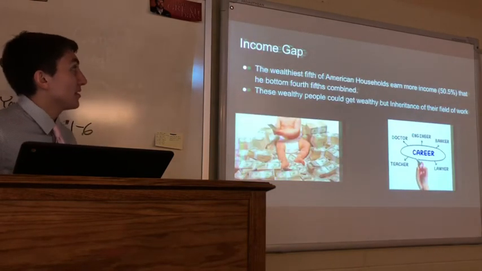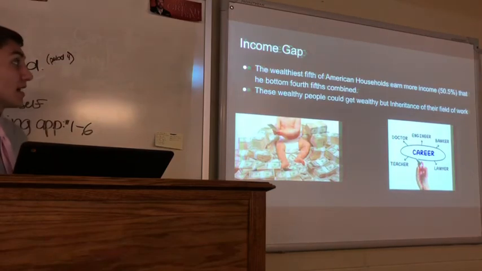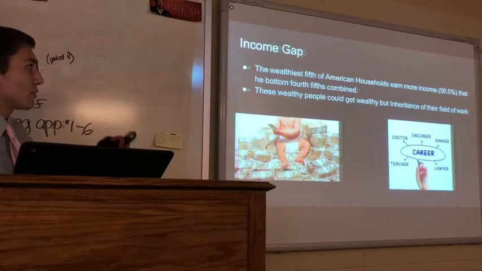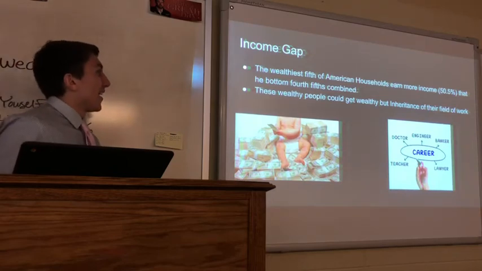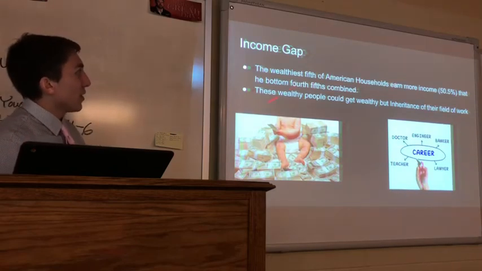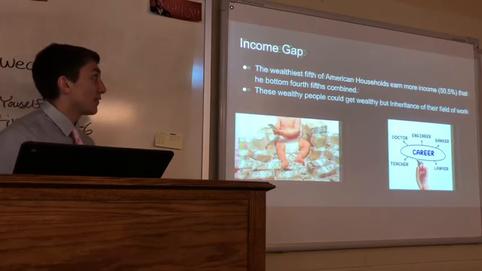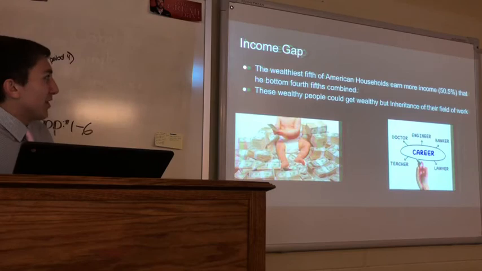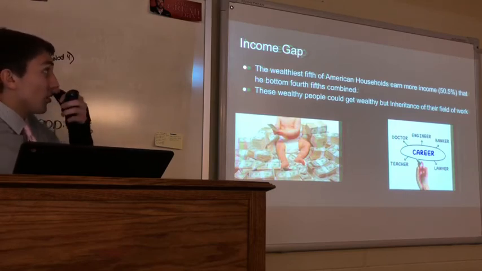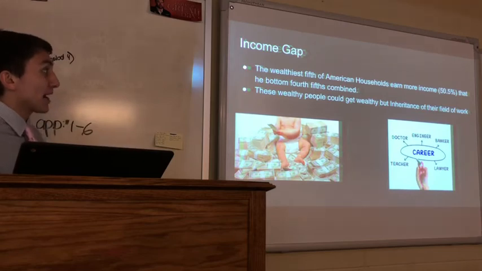Income gap: the wealthiest fifth of American households earn more income, 50.5% of it, than the bottom four fifths combined. Which is kind of sad, but wealthy people could get wealthy by inheritance or their field of work.